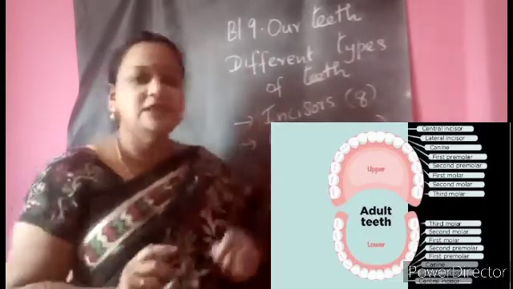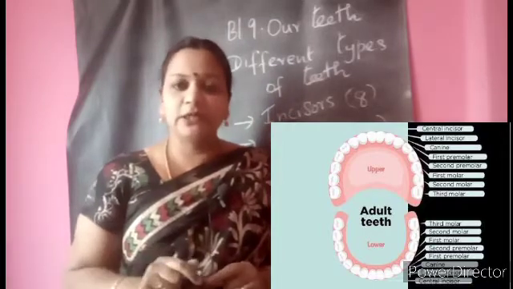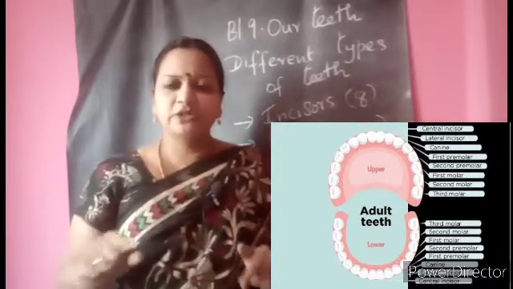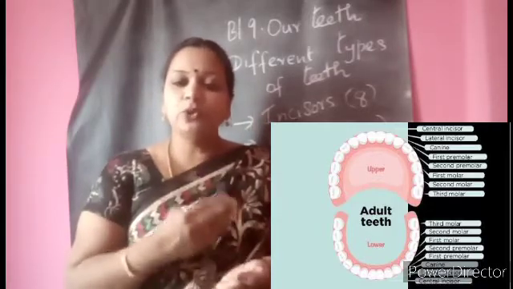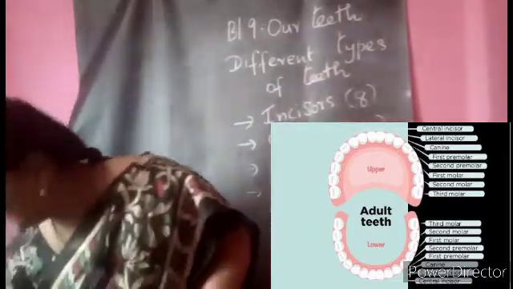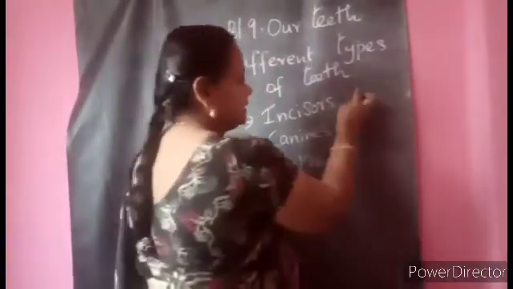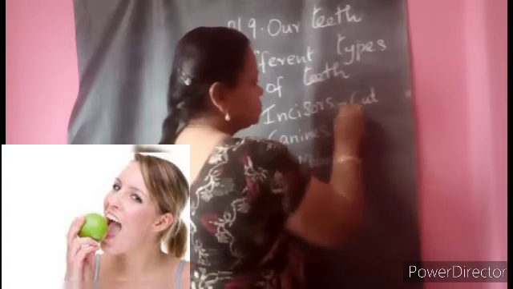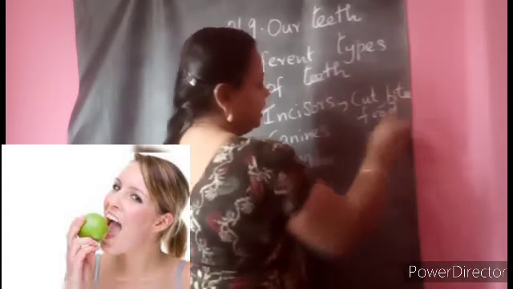So how are these incisors, children? How are they when you observe? Also in your content book you have the clear picture. How are they? They are broad and flat. That is why they help you to cut the food. So they help you to cut and also to bite the food.